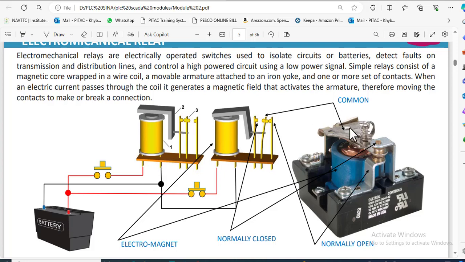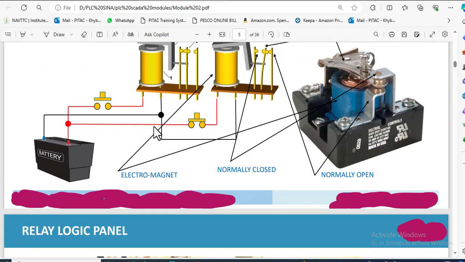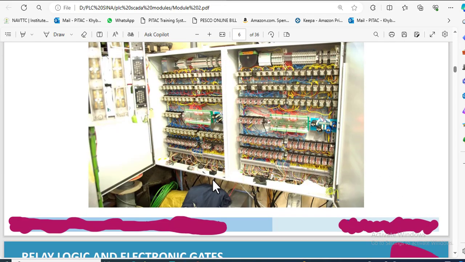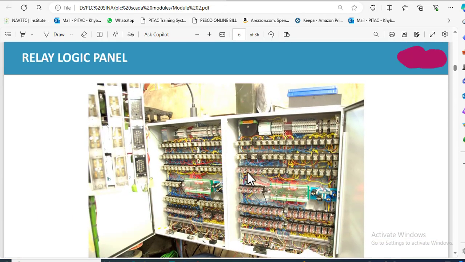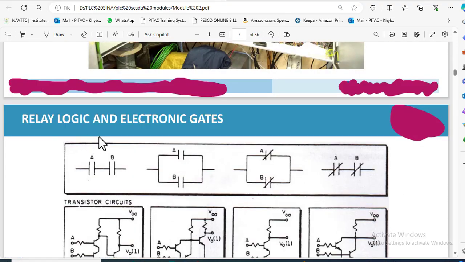This is the common. Like this is the relay, and this is its common pin. This is its normally open pin, and this is its normally closed pin, which in the actual relay is like this. This is normally closed, this is normally open, and the pin placed in the center is its common pin. This is the electromagnet, normally closed and normally open. Relay logic panel is like this, which consists of many relays, a series of relays which are used to control a process, and relay logic and electronic gates.